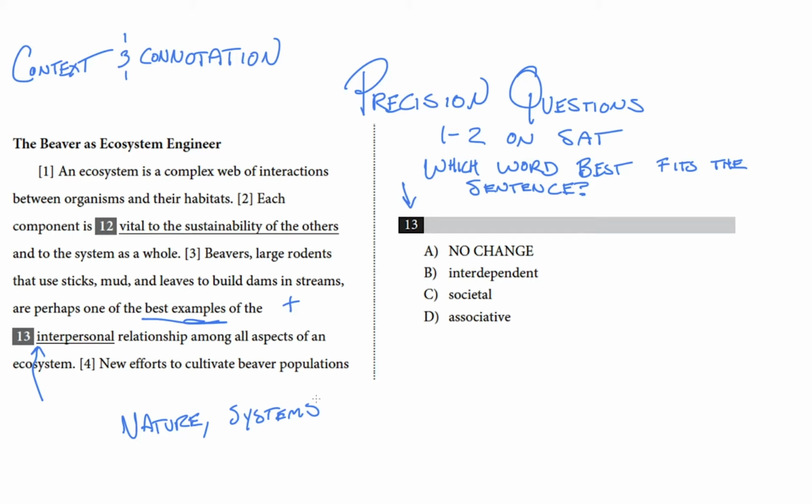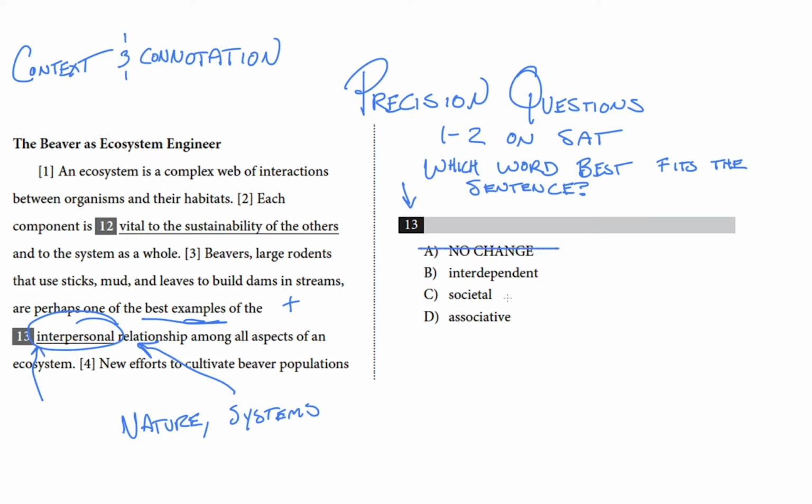So our choices are interpersonal, interdependent, societal, and associative. And all of these words have similar meanings, right? They all mean something approximately like interconnected, but our job here is to sort through that nuance and choose the precise word. Interpersonal. Does that have a connotation of systems? I'd say yes, but they're human systems. It has the word person in it, and we're talking about the relationship between beavers, streams, and other animals and plants in that ecosystem. A stream isn't people, so a relationship between a beaver and a stream can't be interpersonal.